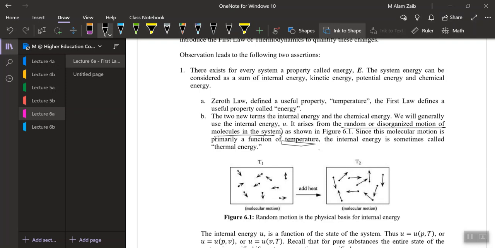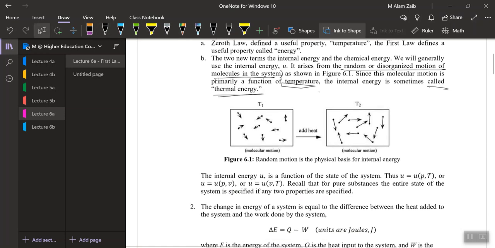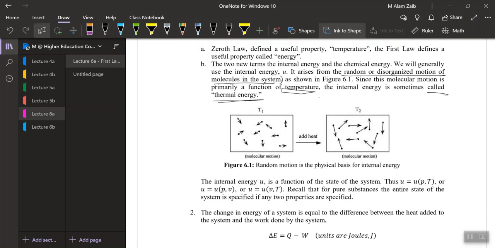So internal energy itself is a function of temperature, and sometimes it is called the thermal energy. If we are increasing the temperature, internal energy would be increasing. If we are decreasing the temperature, the internal energy would be decreasing. So it's a function of temperature and it's called thermal energy, as this again arises from the randomized and disorganized motion of the molecules. At the molecular level, we are defining it.